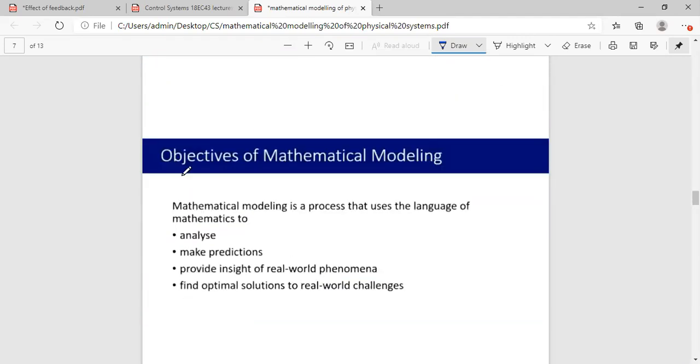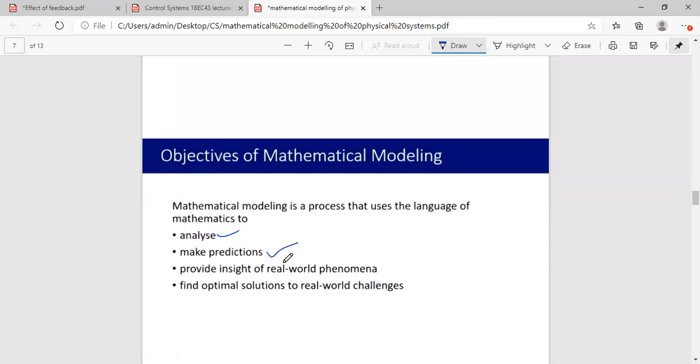Okay, what are the objectives of mathematical modeling? Mathematical modeling is a process which uses the language of mathematics, all that mathematics contains. Whatever you understand of mathematics, you use and implement those concepts in order to analyze the system, and even to make predictions also.